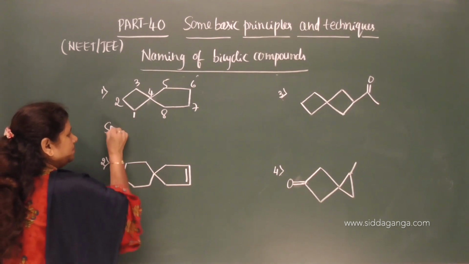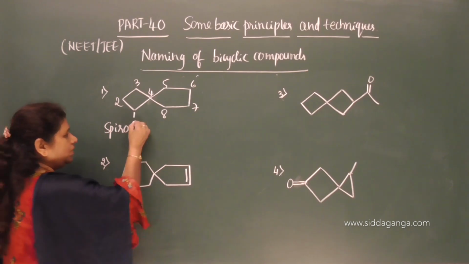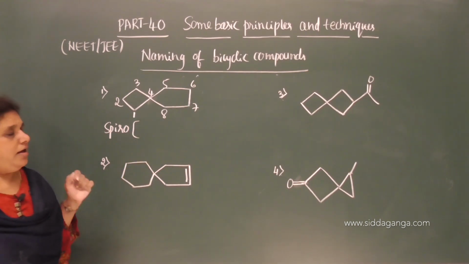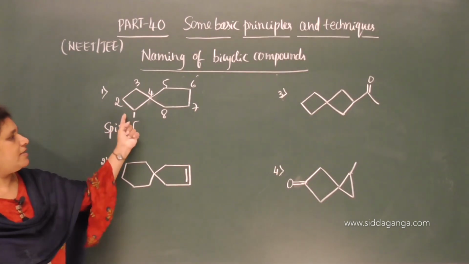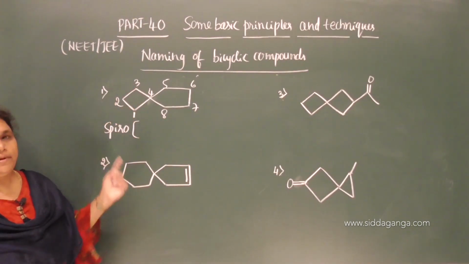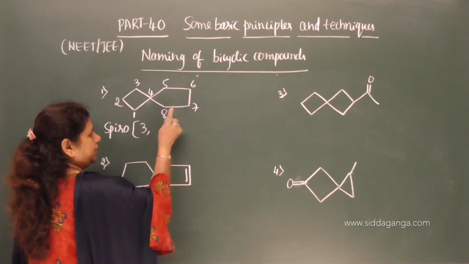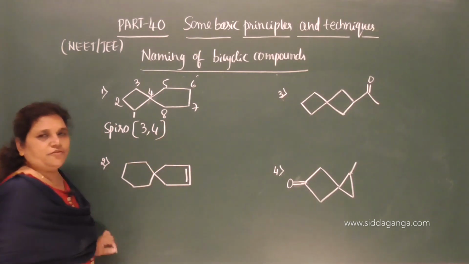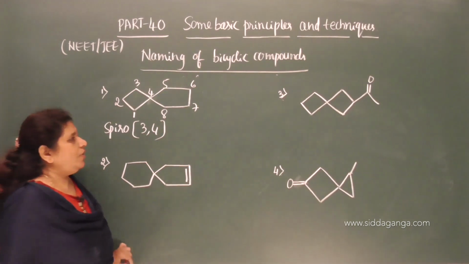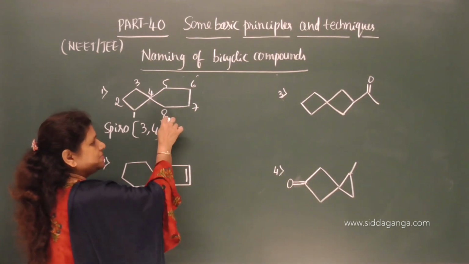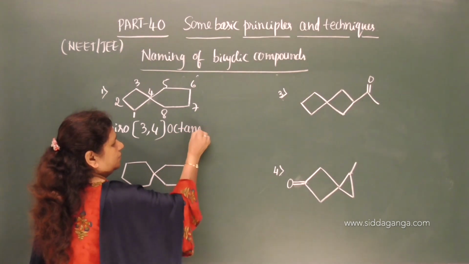What is the prefix that we have to use for spiro compounds? It is spiro X comma Y. X is the number of carbon atoms in the smaller ring. The smaller ring is this, which contains 3 carbon atoms, and therefore it is 3, and in the larger ring there are 4 carbon atoms, therefore it is 3 comma 4. Spiro 3 comma 4. Total number of carbon atoms here is 8, therefore octane.